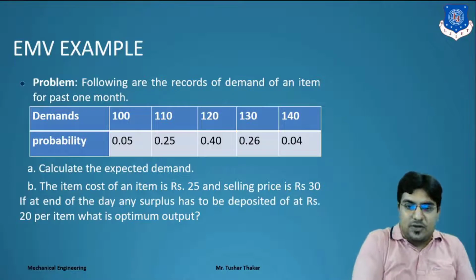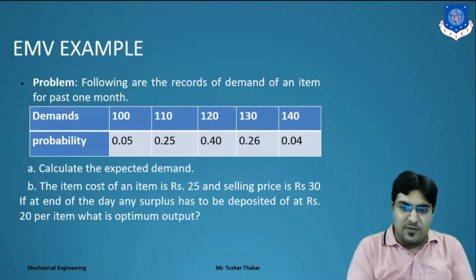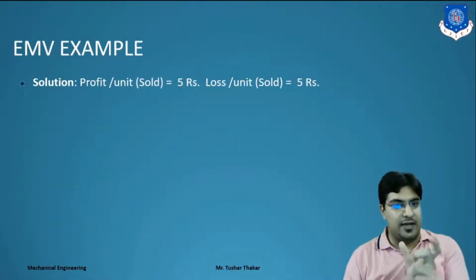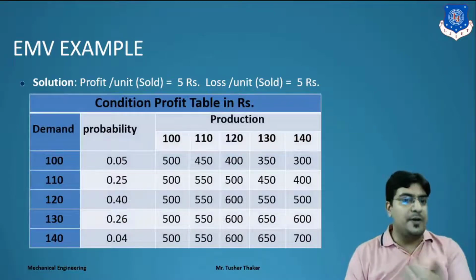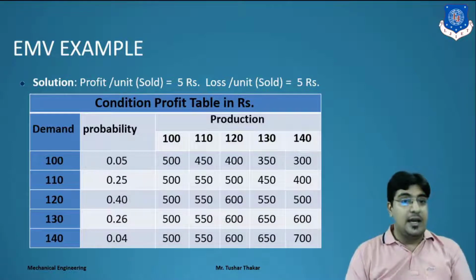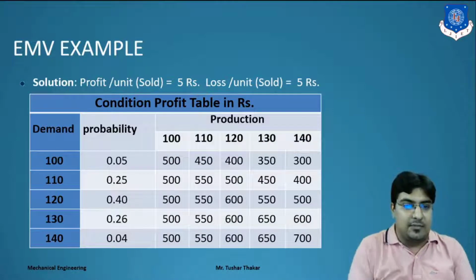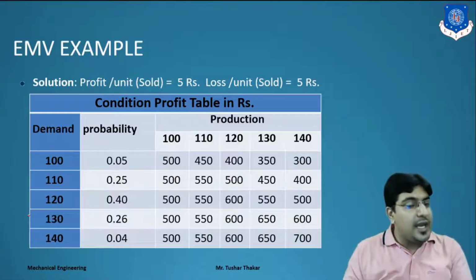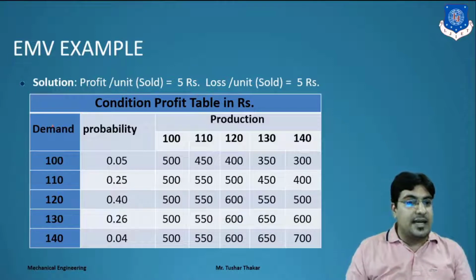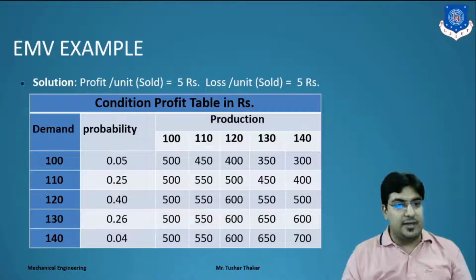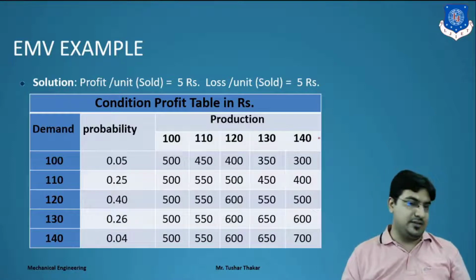Here we have the cost of the item and the selling price, means we have 5 rupees profit as well. So we make one table over that. Profit per unit sold is 5 rupees, and the loss per unit is also 5 rupees. Means for making the conditional profit table, we consider demand equal to production. We take 100, 110, 120, 130. The same values we take for production also.